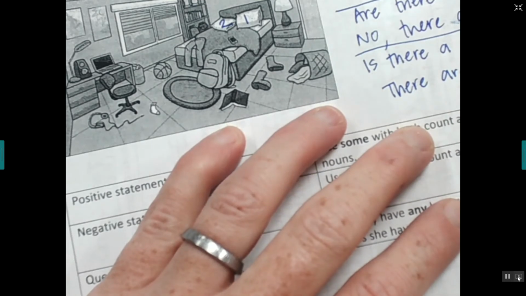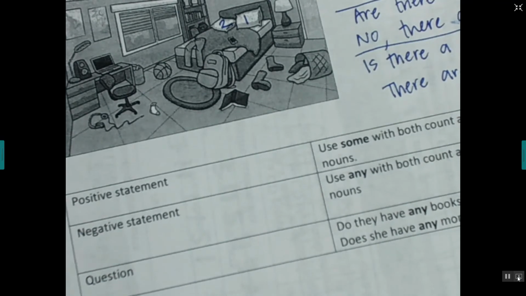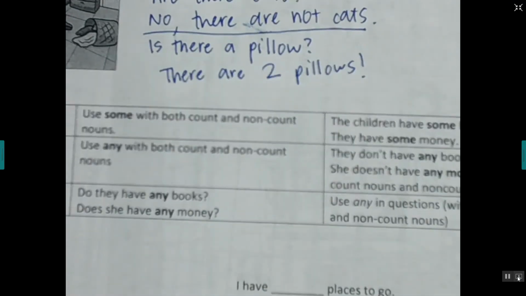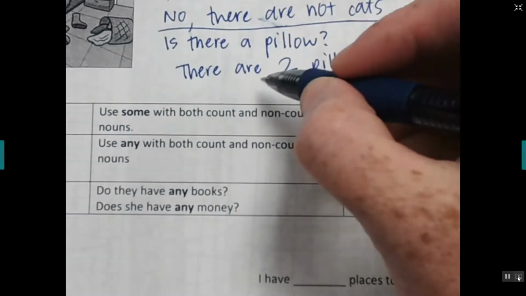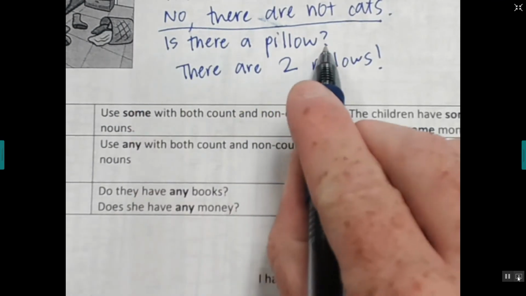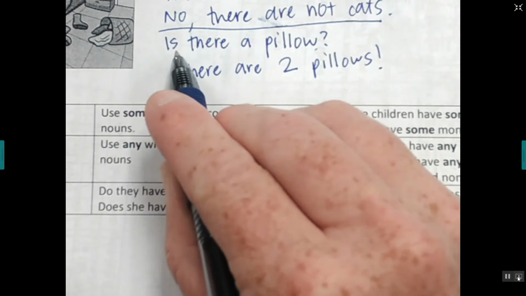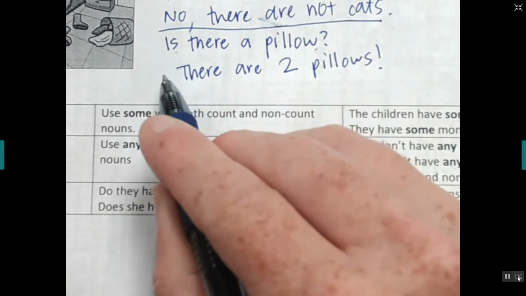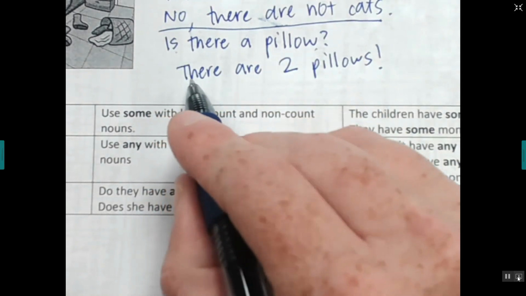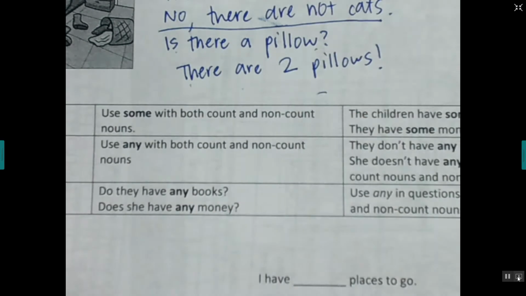2 pillows. Okay? Oh, there you go. There are 2 pillows. So the question was only asking about one pillow, a pillow. So I used is there. But the answer is 2. So there are 2 pillows.